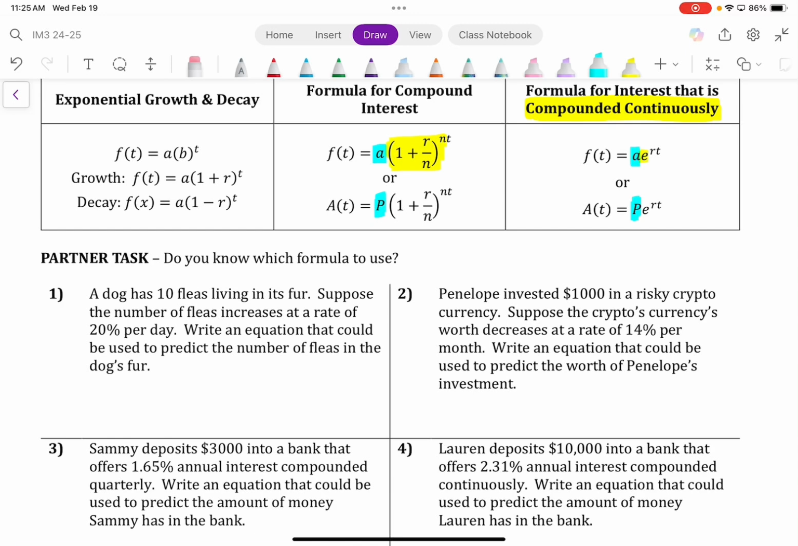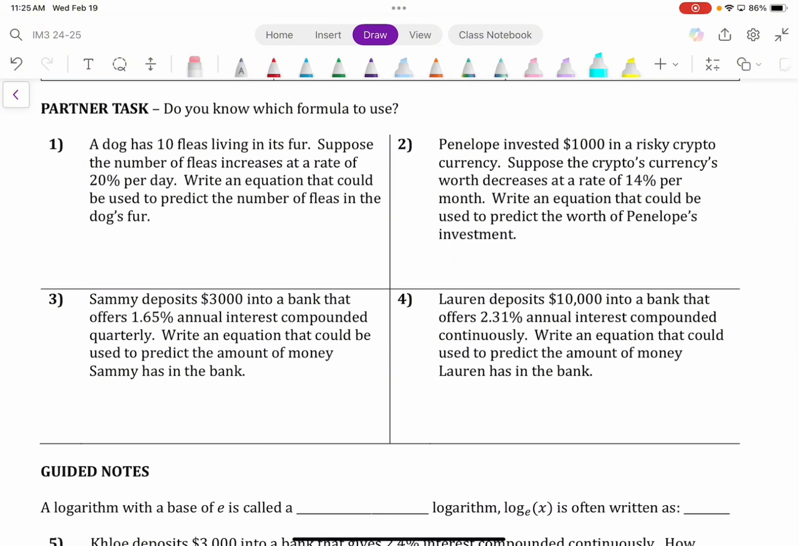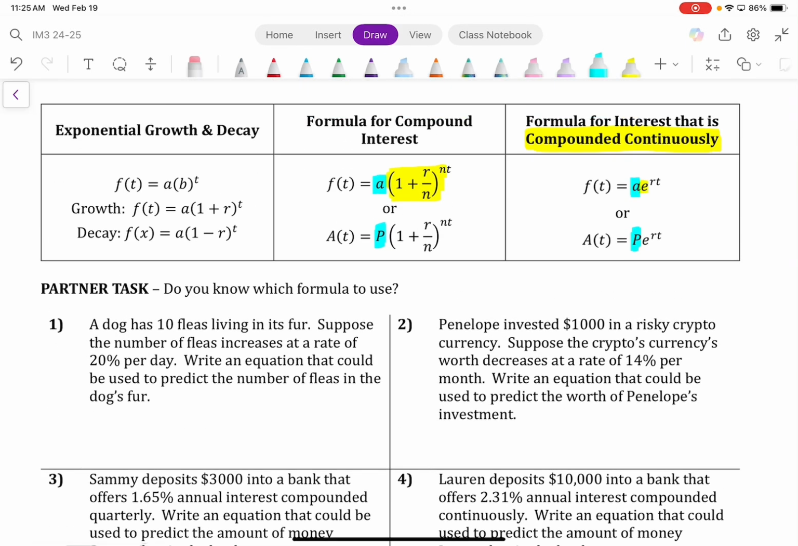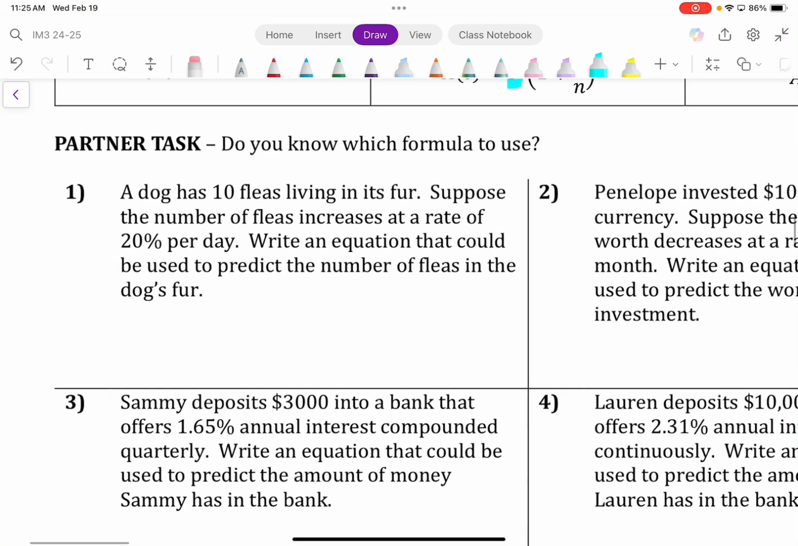Now, I'm going to do one for you so that you understand what my expectations are, so that we don't have to redo this activity, or I don't have to re-explain it. What you're going to do is read the paragraph, figure out which of the 3 formulas you're going to use, and then write an equation. For example, a dog has 10 fleas living in its fur. Suppose the number of fleas increases at a rate of 20% per day. So we're going to write an equation that could be used to predict the number of fleas in the dog's fur.